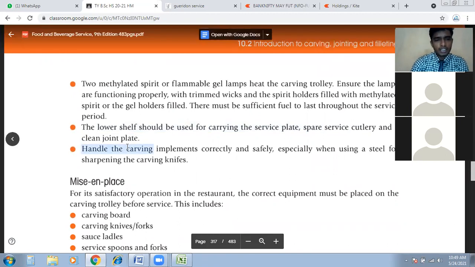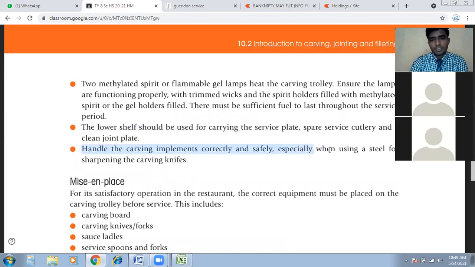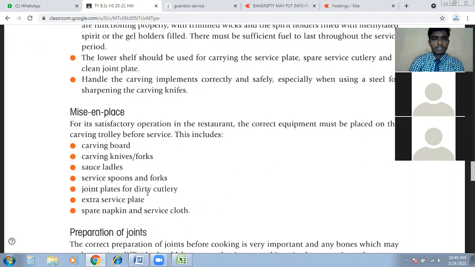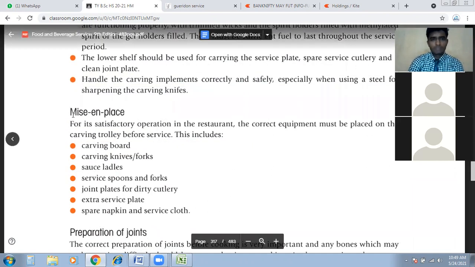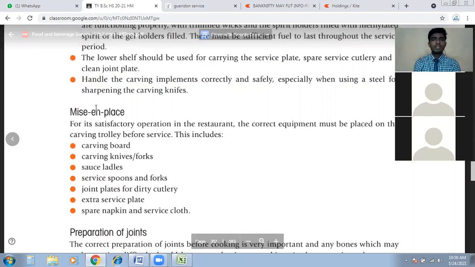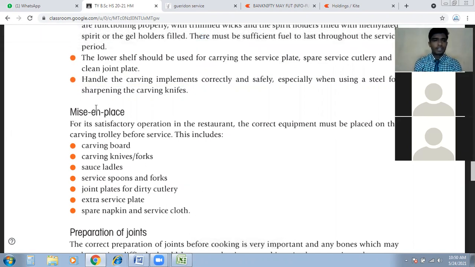Handle the carving implements correctly and safely, especially when using a steel or sharpening the carving knife. When we sharpen the carving knife, we have to handle it carefully, because if we lose hold of that knife, it could go into the guest's body and harm the person. So we have to use the carving knife and the sharpening steel very carefully.